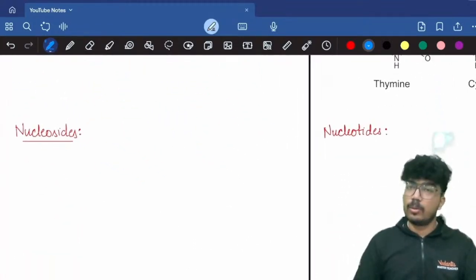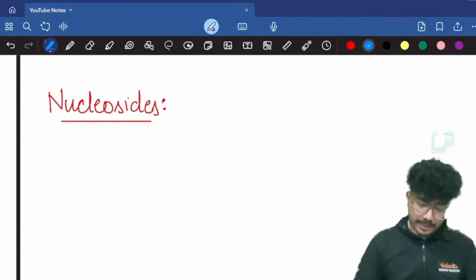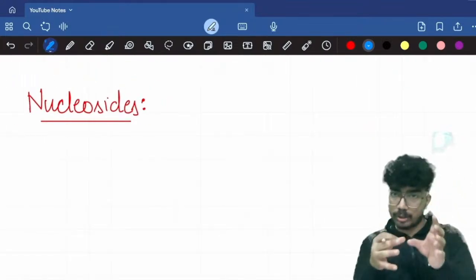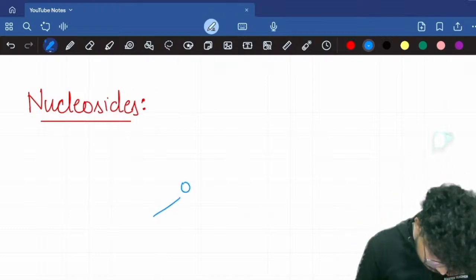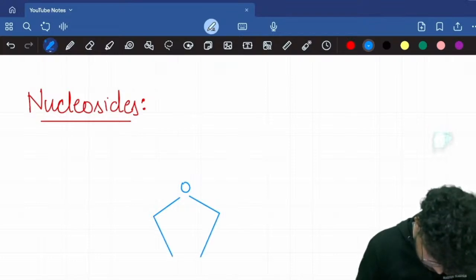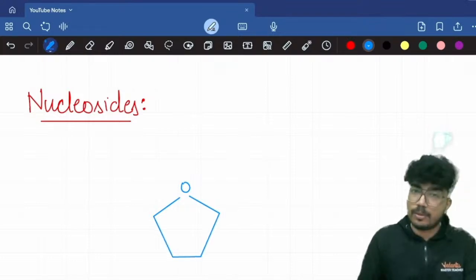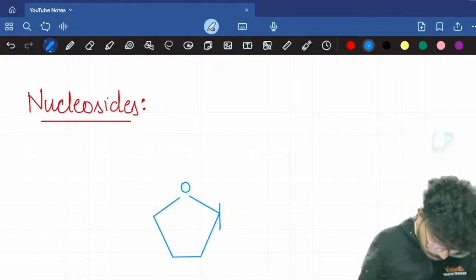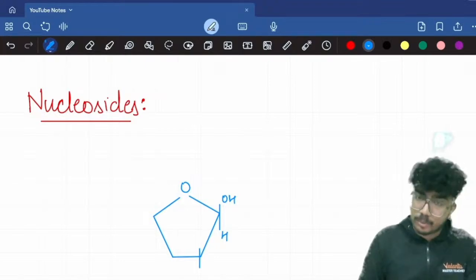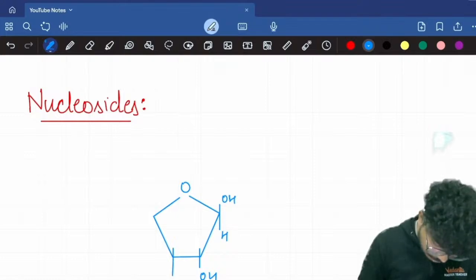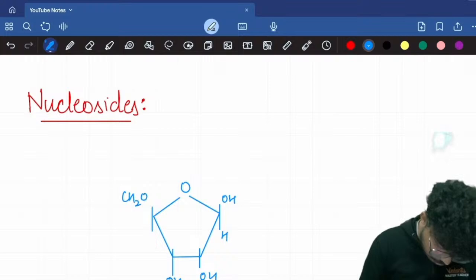Now let's talk about what is a nucleoside. Sugar plus nitrogen base is called a nucleoside. Let's draw this. This is the pentose sugar. As I said, it should be the beta form, so here you should have the OH group on the upper side, right? We are doing, let's say, ribose sugar. So here I will have OH, here OH, and here CH2OH.